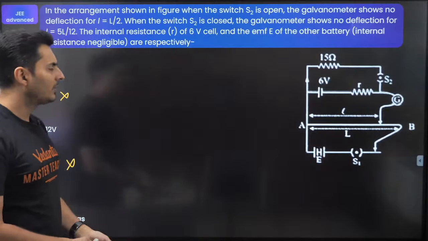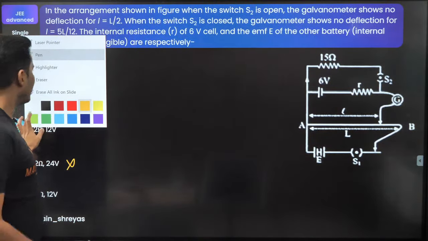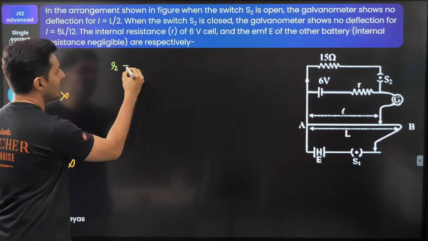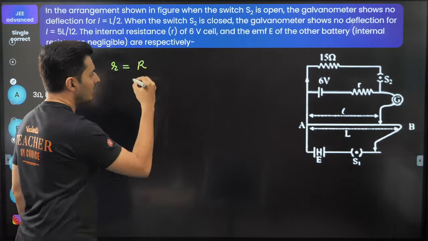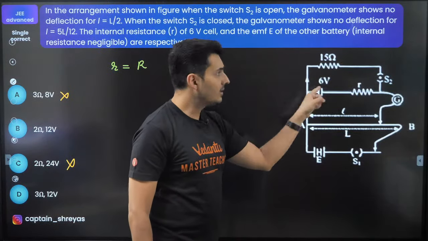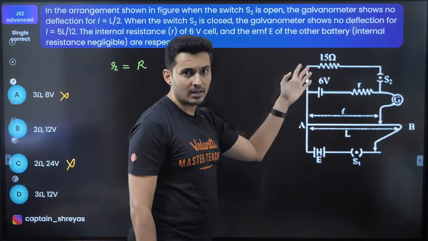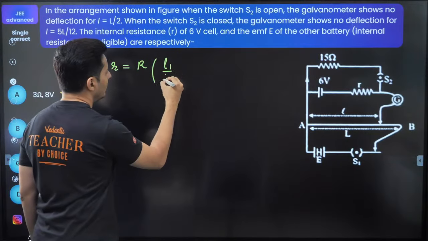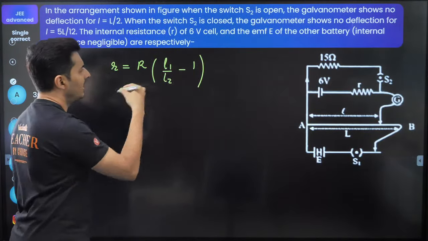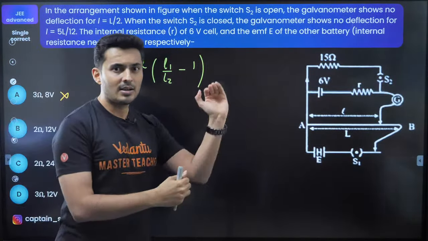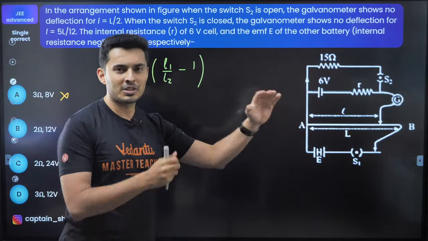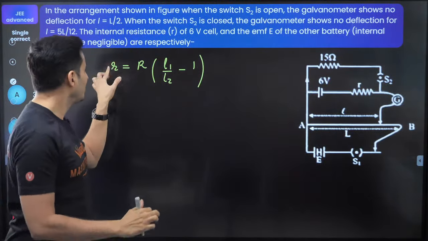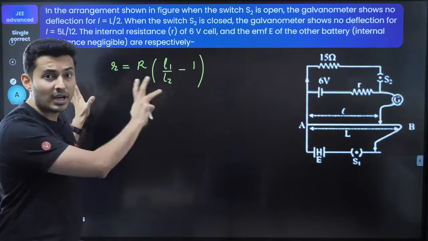Now for the second part, here is what I will do. The internal resistance of that circuit is basically the resistance that is applied in the secondary circuit, to measure the internal resistance, into L1 by L2 minus 1. L1 and L2 are basically the balancing lengths when the switch is open and when the switch is closed. You just have to substitute the values to find the internal resistance. This is a standard formula.